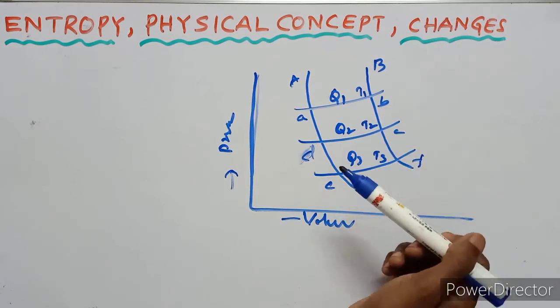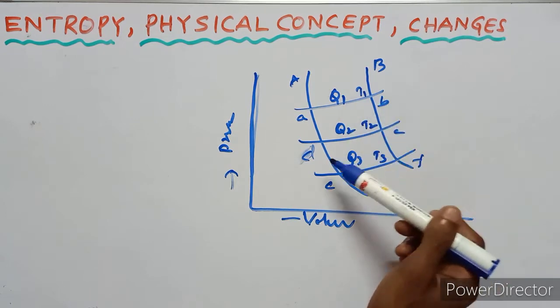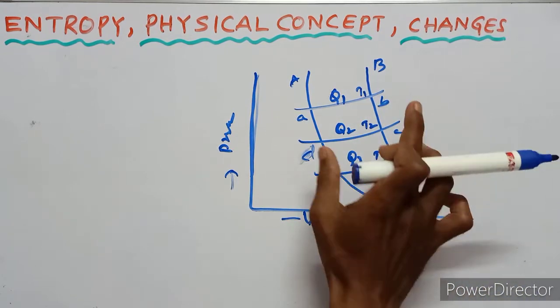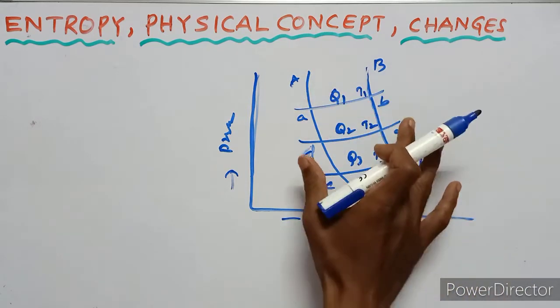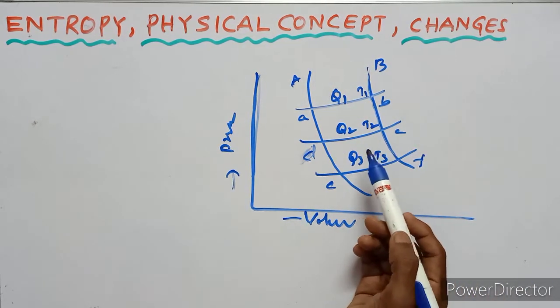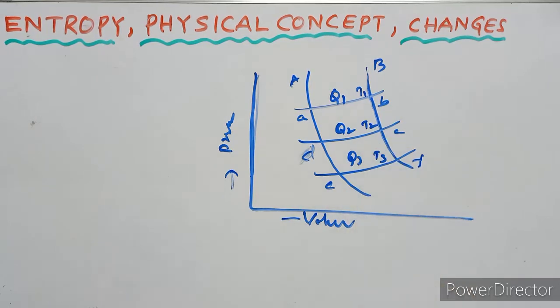The adiabatics cut the isothermals at A, B, C, D, E, F.